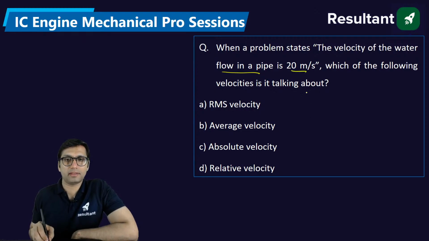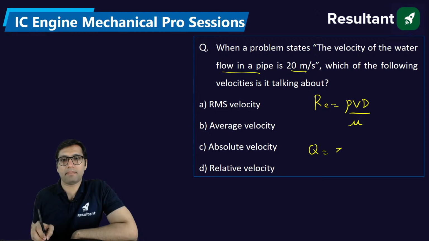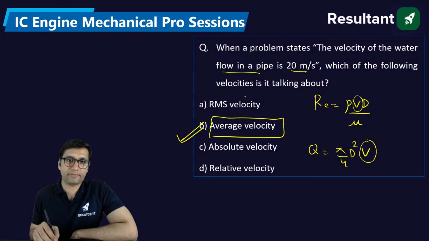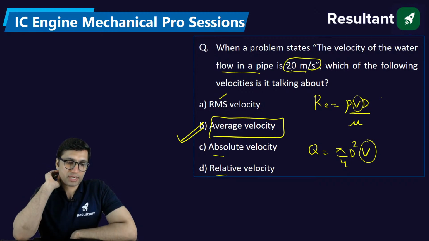You must have seen in the calculation of Reynolds number, rho v d by mu, or in the calculation of discharge, pi by 4 d square into v, the velocity that we use everywhere is the average velocity. Although there are other velocities like root mean square velocity, relative velocity, absolute velocity, or maximum velocity, in all calculations the velocity used is the average velocity.